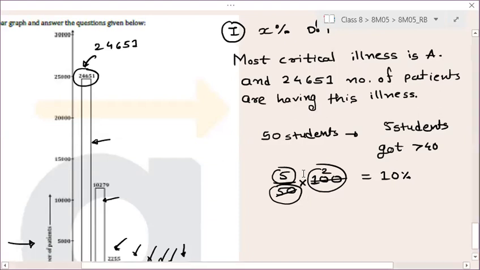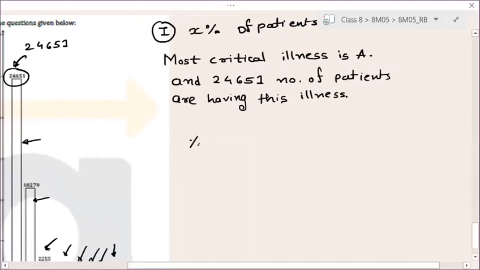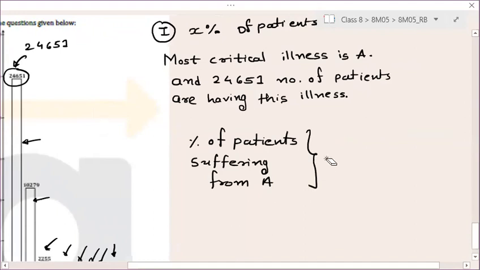So here also you have to apply this only. Here you need to find your percentage of patients who are suffering from A. So see here, if I need to find the percentage of patients suffering from illness A, I need to find their percentage. How can I find this? Percentage of patients suffering from A is equal to, so how many patients are suffering from A? 24651.